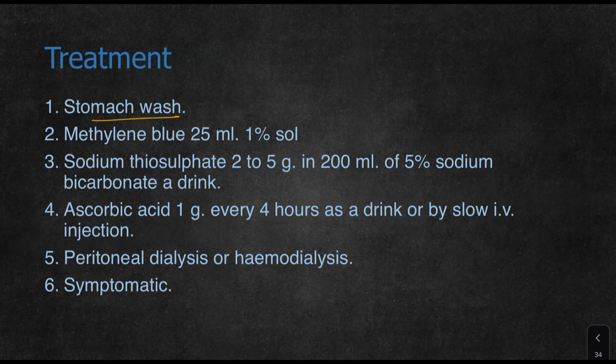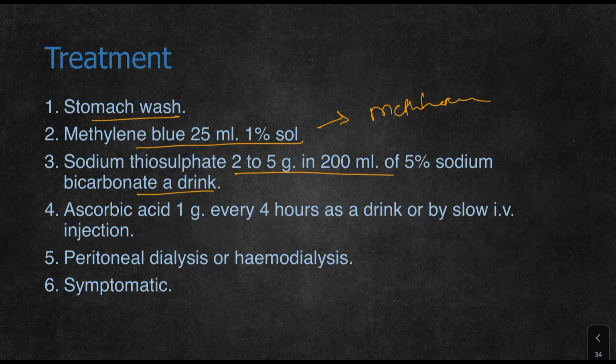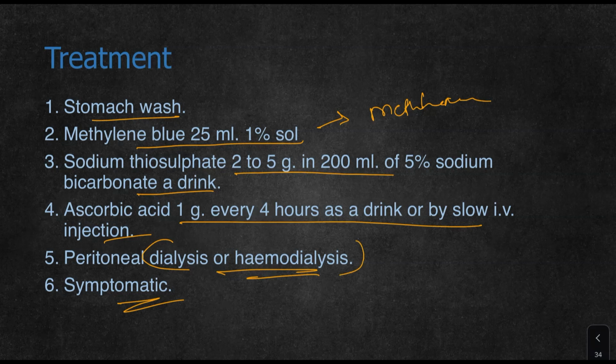Treatment is stomach wash, then methylene blue 25 ml of 1% solution, which is given to counter the methemoglobinemia that has occurred. Sodium thiosulfate 2 to 5 grams in 200 ml of 5% sodium bicarbonate is given as a drink. Ascorbic acid 1 gram every 4 hours is given as a drink or by slow IV injection. Peritoneal dialysis or hemodialysis is also provided. Dialysis removes the poison. Symptomatic treatment is given if any new symptoms arise.